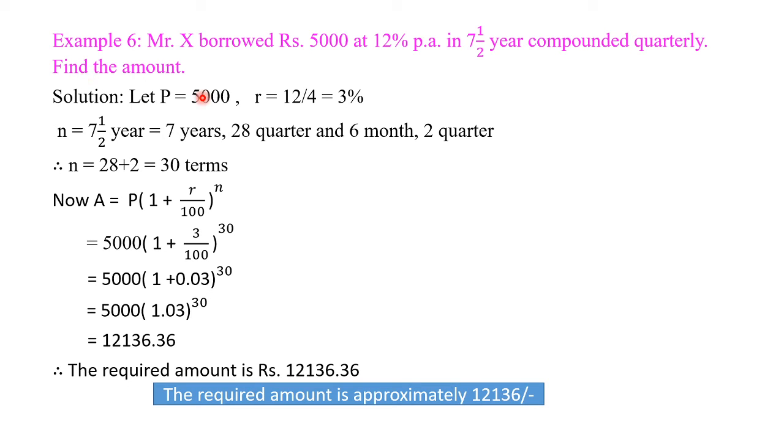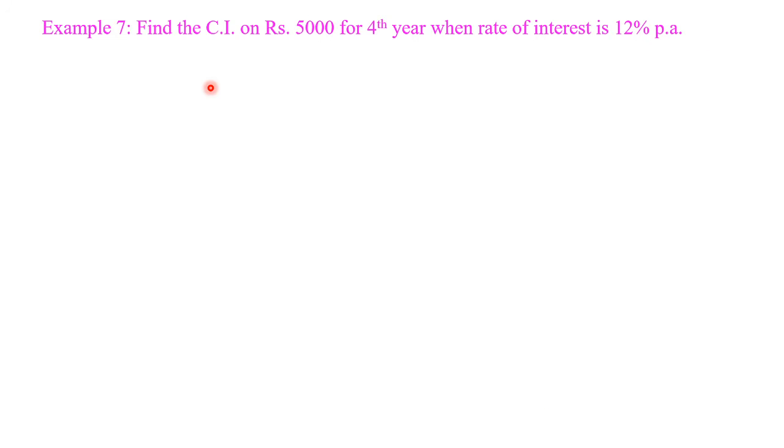Student, the amount is 12,136. Okay. Example number 7. Find the compound interest on rupees 5,000 for 4th year, when the rate of interest is 12% per annum.